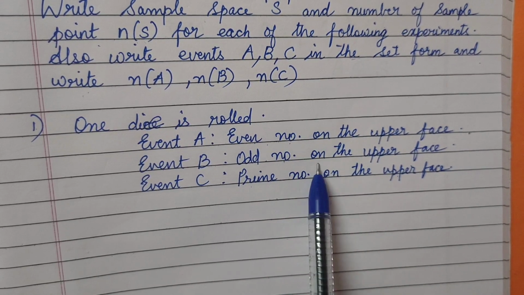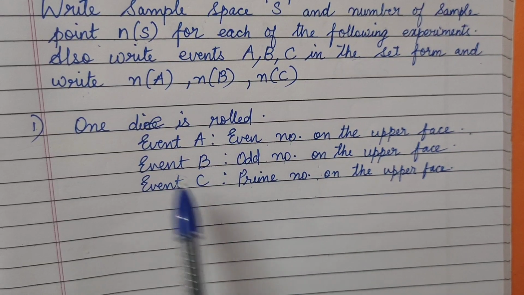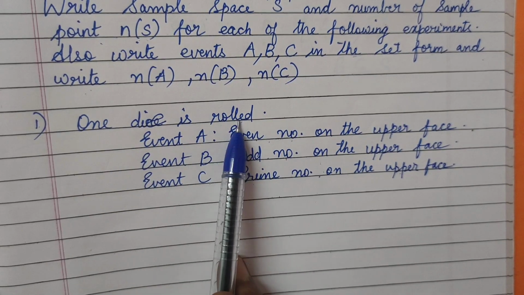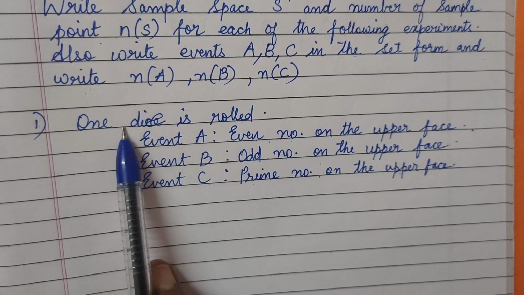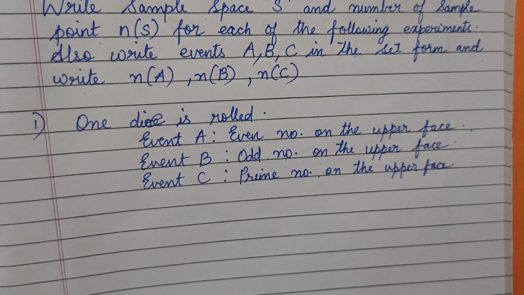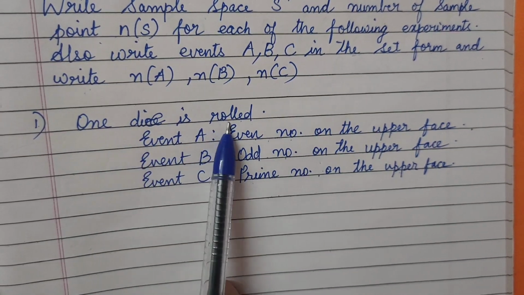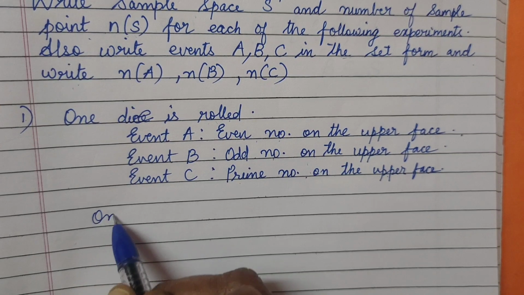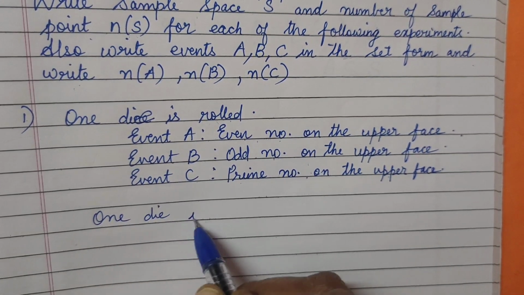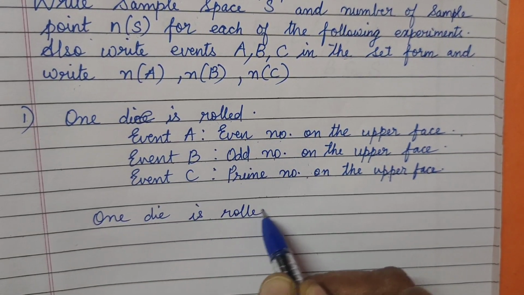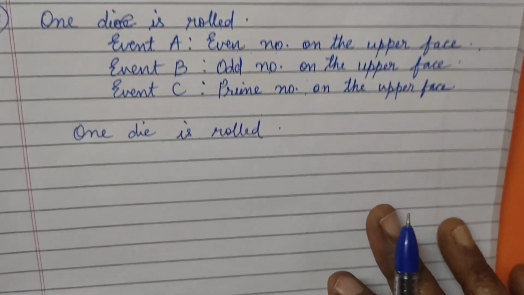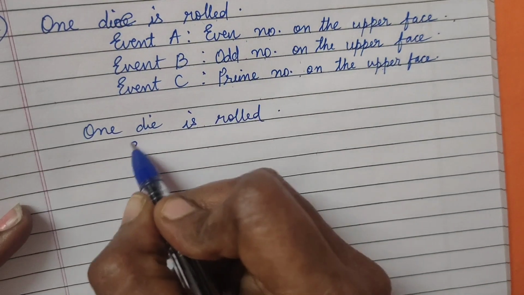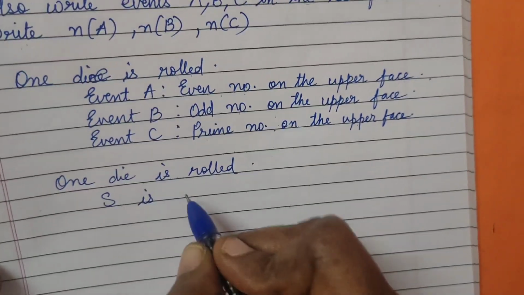What do we call an event? Favorable outcomes. Yes. So firstly we will write the sample space. What is the experiment here? One die is rolled. So we will write it here: one die is rolled. Now we will write the sample space.